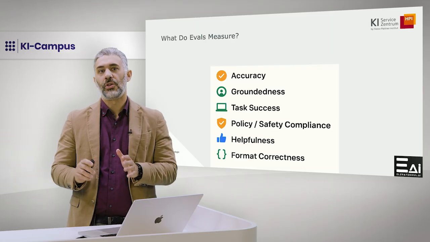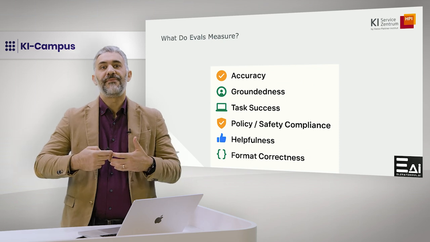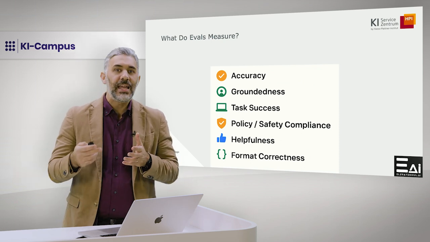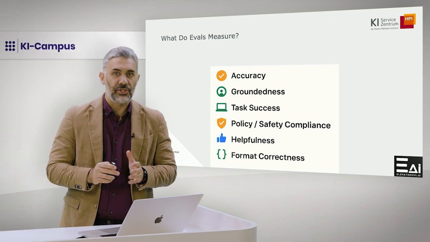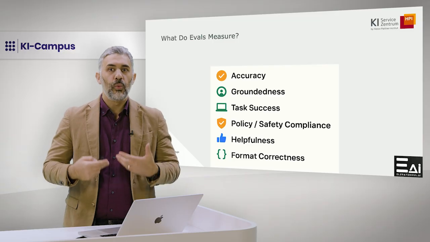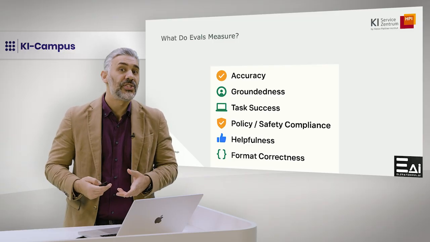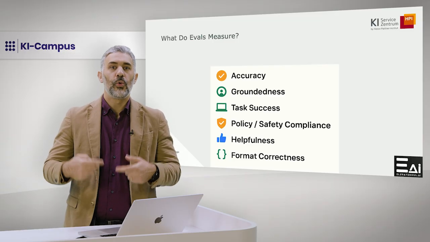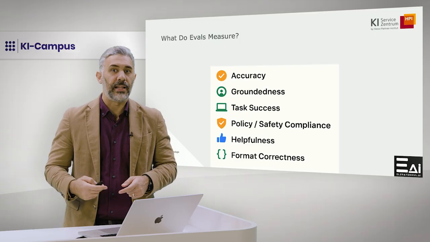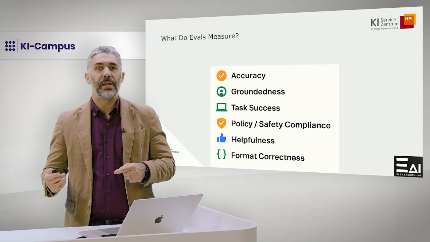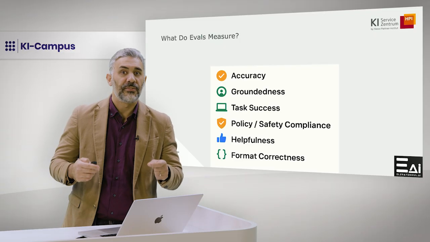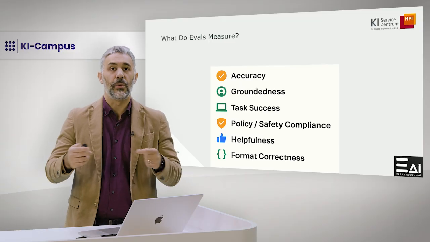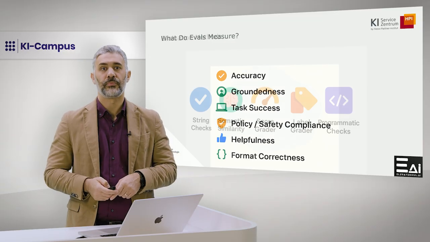These dimensions form the foundation of any evaluation strategy. Once we know which of these matter for our system, we can choose or design the right type of eval, whether it's simple code-based checks or more subjective scoring using another model or a human.